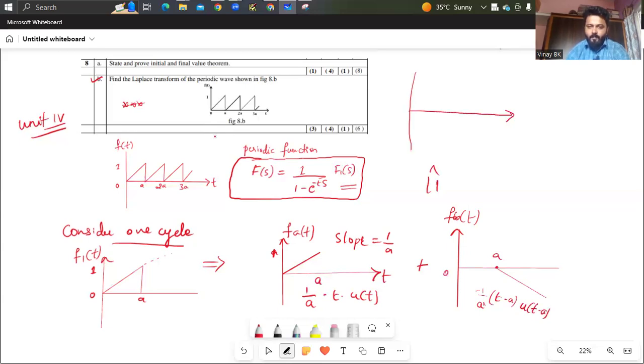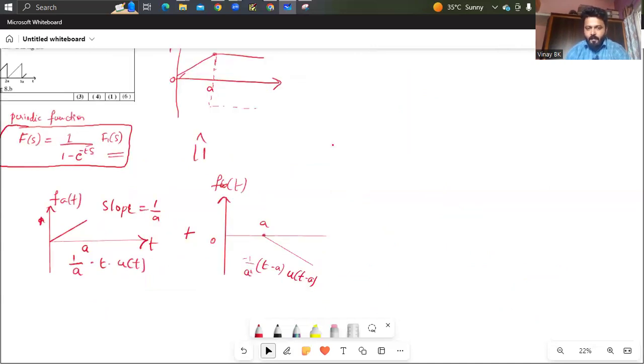You can get a waveform like this. This is 0, 1, it is a. And again, you need to break this with a step function in the negative half cycle, so you have to add this waveform along with the negative step function from a with a magnitude of minus 1.